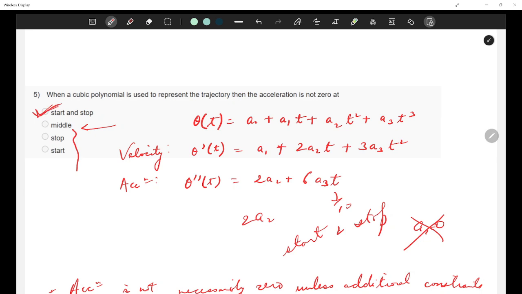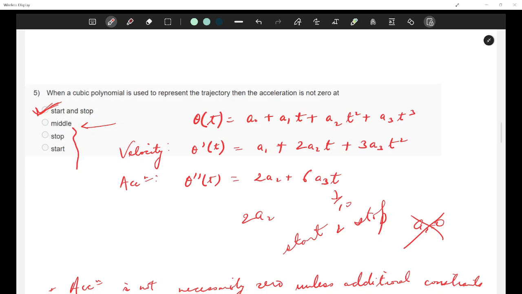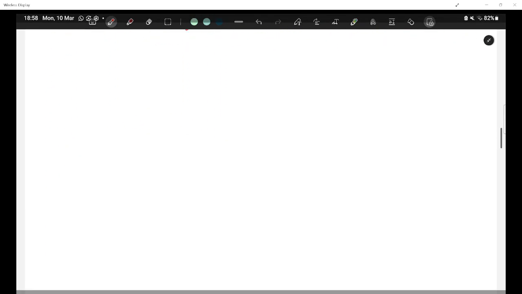So with a cubic polynomial trajectory, acceleration is generally non-zero at both the start and stop position unless explicitly constrained to be zero. If you want to explicitly constrain it to be zero, use a higher order polynomial. We'll see minimum jerk trajectory for the MATLAB problem. We'll see there why we need a fifth order polynomial. Sorry, fourth order.